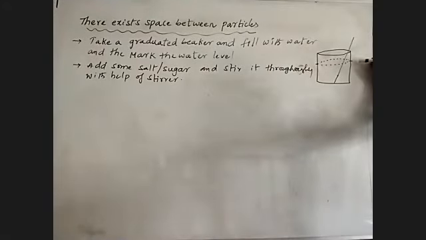We fill some water into the graduated beaker, and where the water level is, we mark it. We add salt or sugar crystals into the water, and we mix or stir it thoroughly with the help of the stirrer.